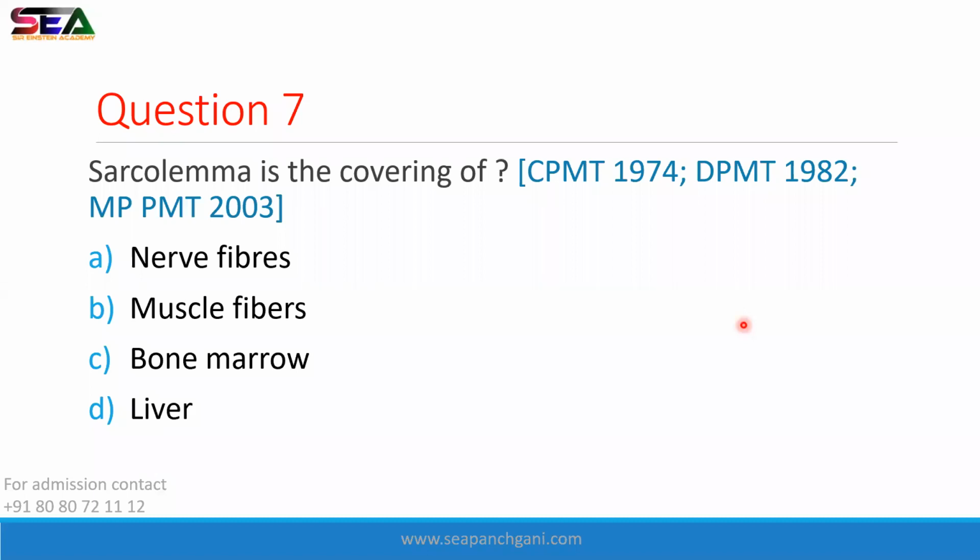Very good. Very good. Muscle fibers. Just now we have seen. Nerve fibers, no way. Bone marrows, no way. Liver, no way. Sarcolemma means the covering, the membrane of the muscle fibers. By name का मतलब ही है the covering of the muscles. So muscle fibers को cover करता है. Very good, Shrishti. Very good, Ayan and Arfat and Divya.